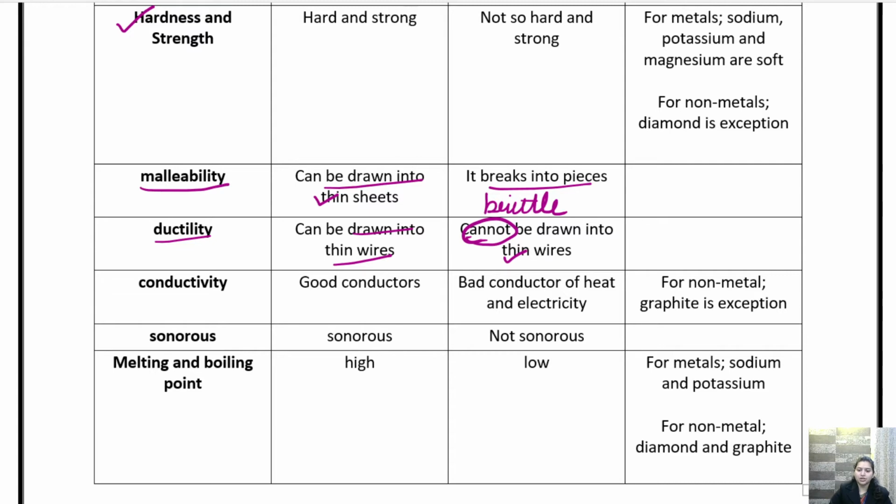If we put graphite in the circuit, then it will conduct electricity. Okay, hence the bulb will glow. Alright, so the bulb will glow when we put graphite in it. Metals are good conductors and non-metals are bad conductors of heat and electricity.